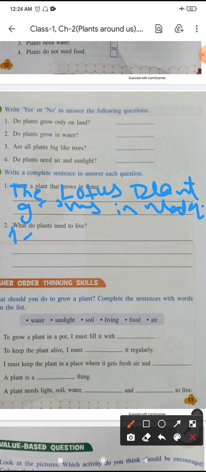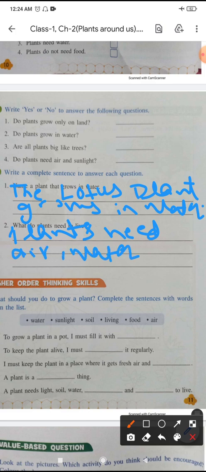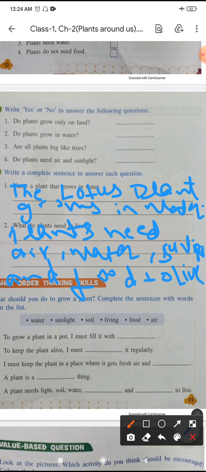The next question is, what do plants need to live? Plants need air, water, sunlight to make food, and sunlight and food to live. Okay, now I think you understand all these questions.